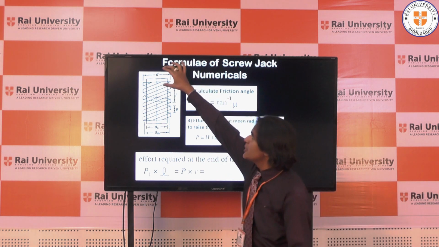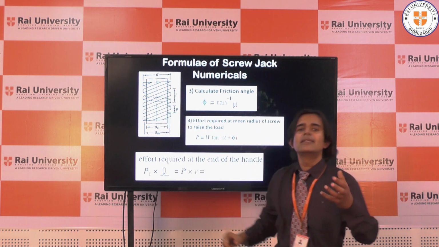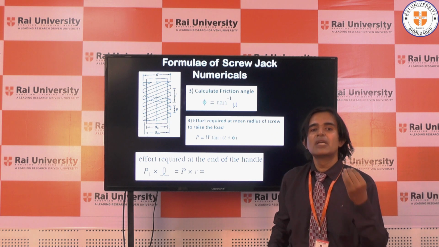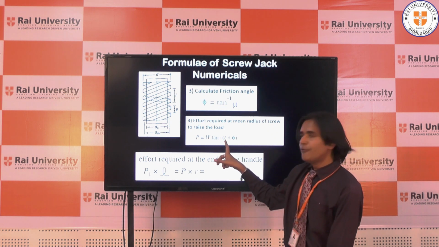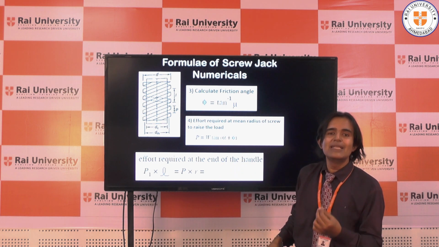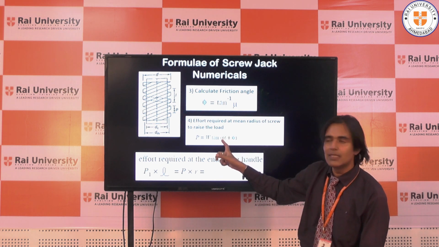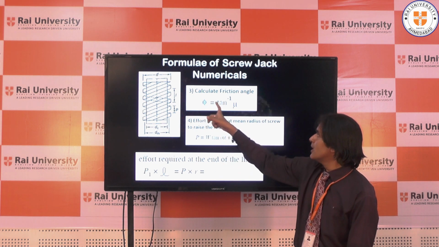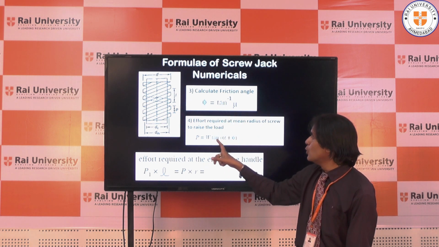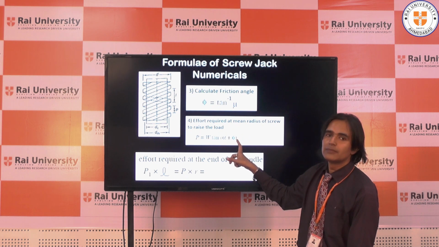W is the load which you are going to place, say 10 kilonewton, 15 kilonewton. Alpha we have already seen: tan alpha is L upon pi dm, and alpha is the helix angle. Phi is tan inverse of mu. So effort required is W tan(alpha plus phi).